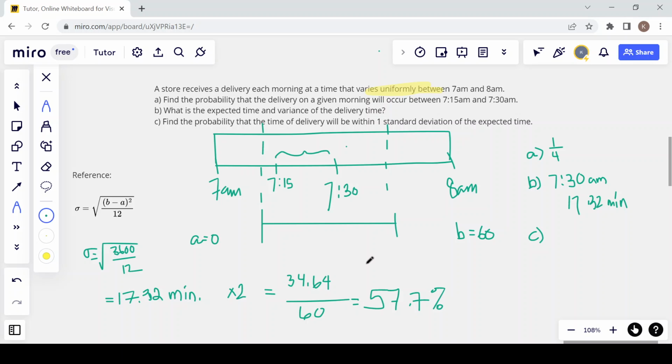A little bit more than half of the time will be within one standard deviation. That's it for that problem.